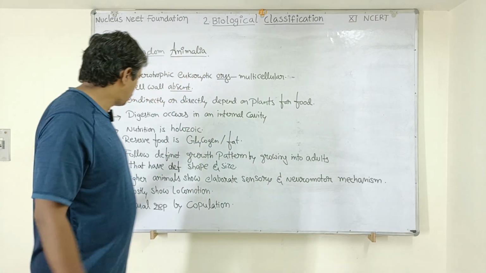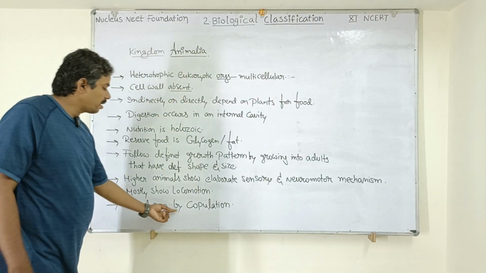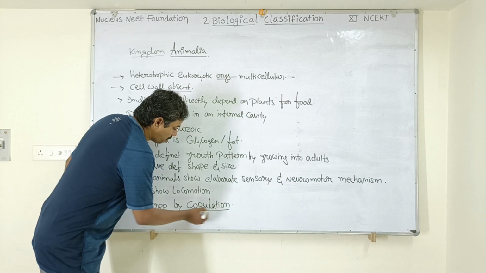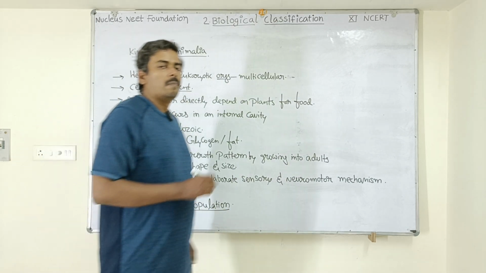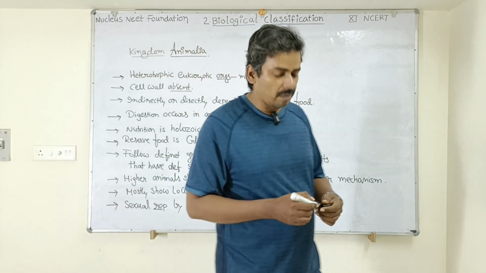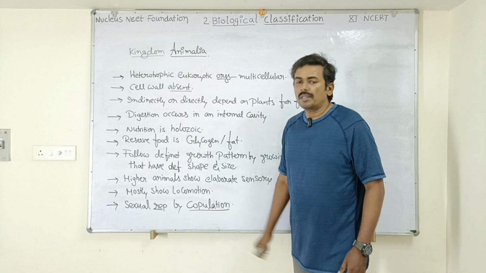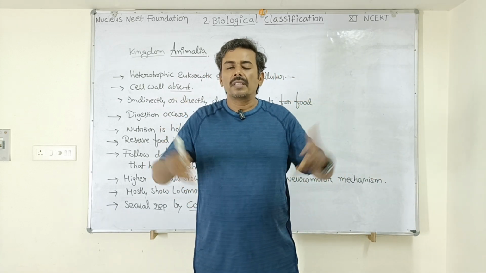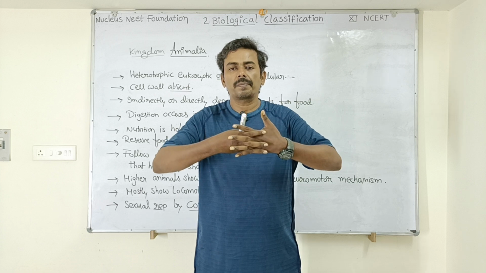Okay. Next, sexual reproduction takes place by a process called copulation between male and female organisms. So what is copulation, students? The male and female organisms, during the mating season, come closer.